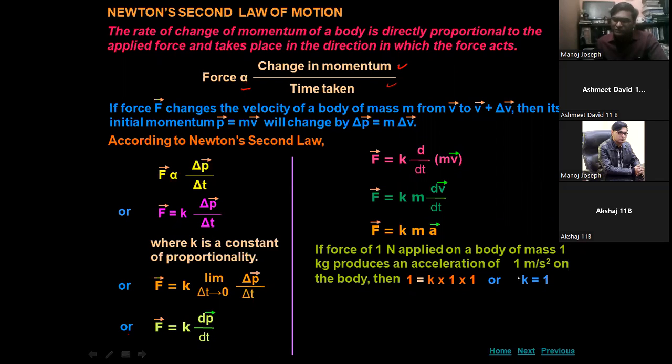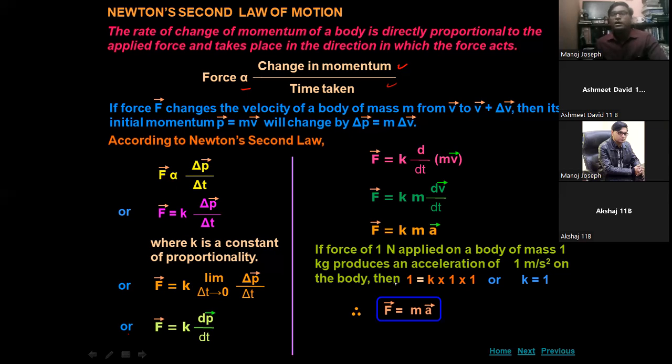Now you resubstitute the value of K in the last equation, then you will find F is equal to ma. F is equal to ma, and it is Newton's second law. So we can define Newton's second law by two definitions. The first one is the force is equal to the rate of change of momentum. This is Newton's second law.